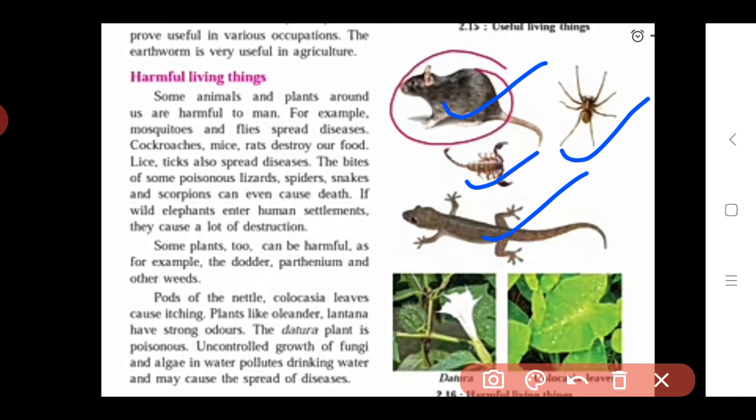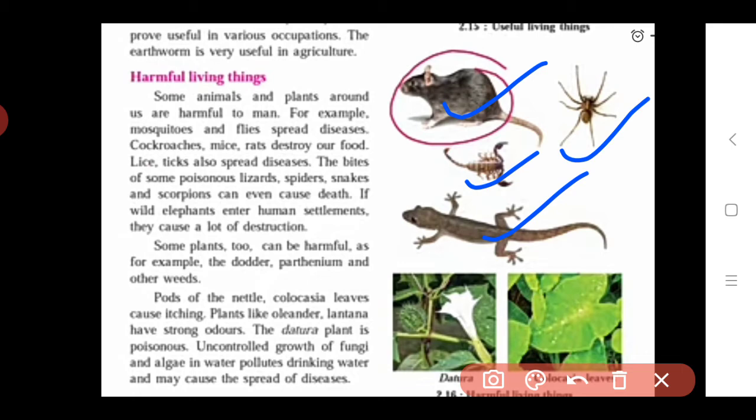Mice also destroy the grains stored in our house. Flies and mosquitoes spread diseases, which means if there is a mosquito bite, it spreads diseases like malaria and dengue. So these are the harmful living things present in our surroundings. In which way are they harmful?